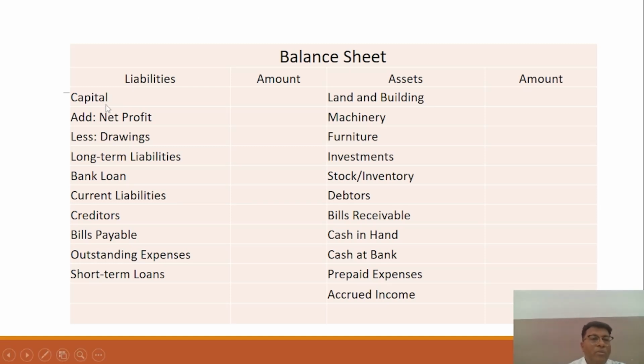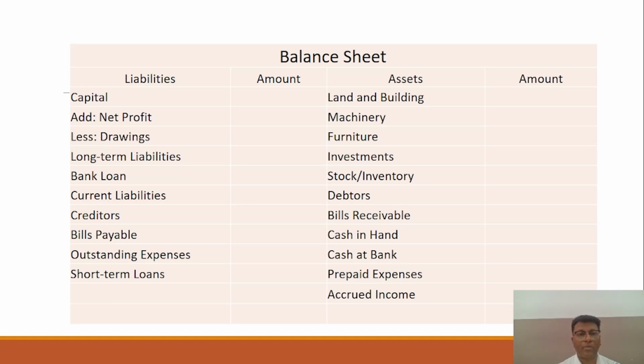What is the amount invested in the business organization by the owner of the business? So capital is to be mentioned, and the net profit which was transferred from the P&L account, profit and loss account. In short, you can say the P&L account. So net profit is to be added to the capital, because the capital is increased by earning the profit in the business organization, and you have to subtract the amount of drawings.